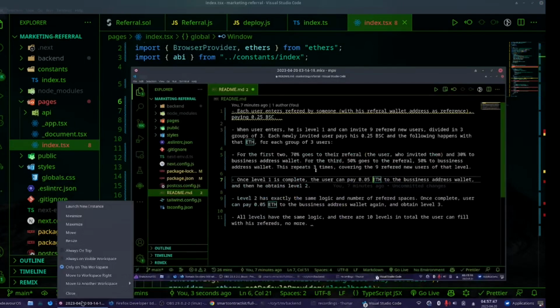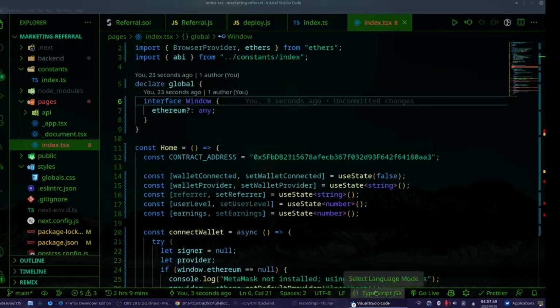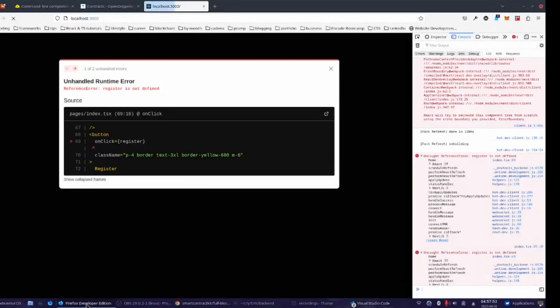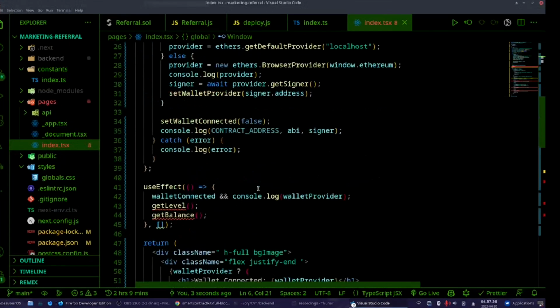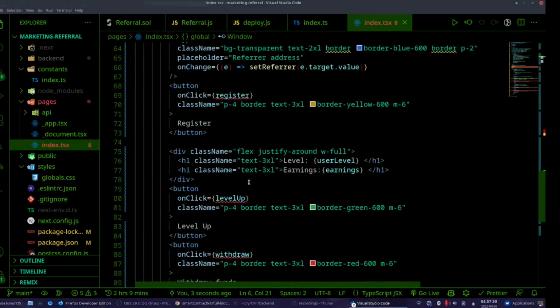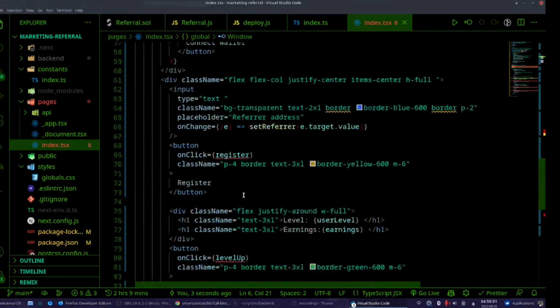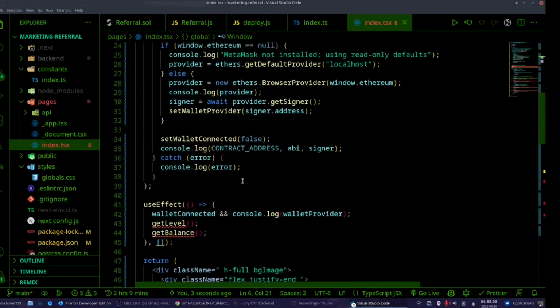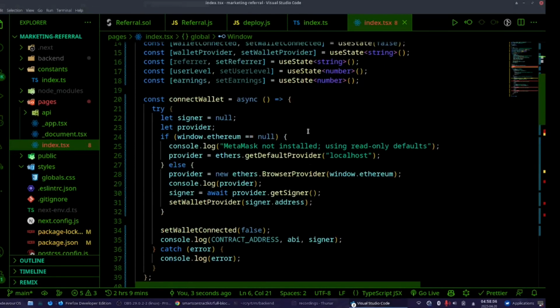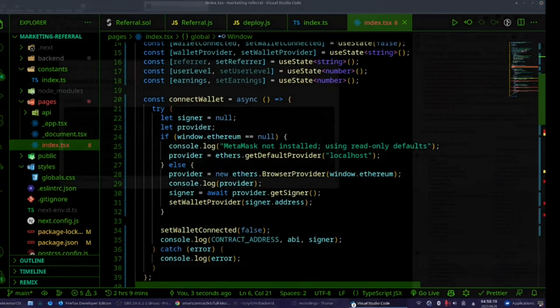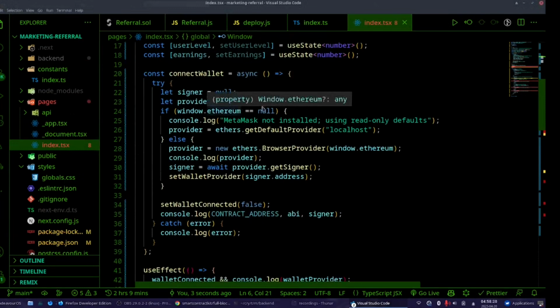What is this? Close this. Of course it won't work because we have functions that we have to define. When we define all of them, it's going to work. And since I know it's working because I just wrote this code and I'm looking at the code I wrote from another screen, I'm just going to show you.